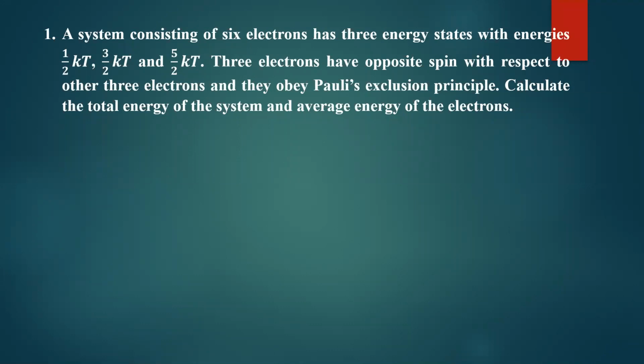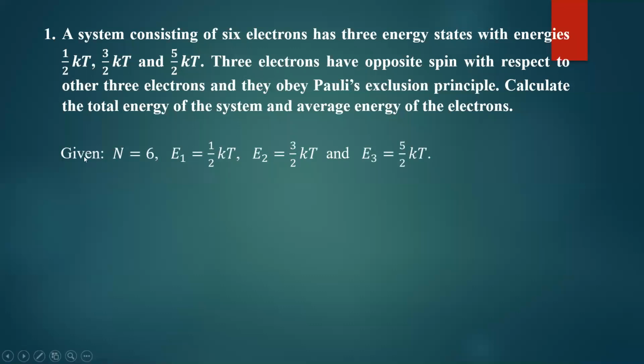And it is given that out of 6 electrons, 3 electrons have opposite spin with respect to the other 3. So 3 electrons have up spin, the other 3 electrons have down spin. Definitely, in each state, 2 electrons can be occupied. So what are the given quantities? Total number of particles N is equal to 6. Energy of first state is half kT. Energy of second state E2 is equal to 3 by 2 kT. And energy of third state E3 is equal to 5 by 2 kT.